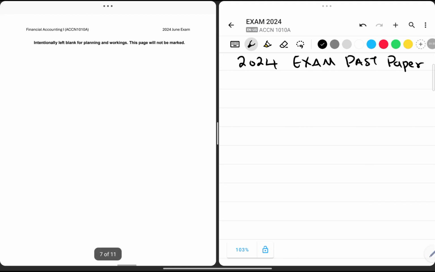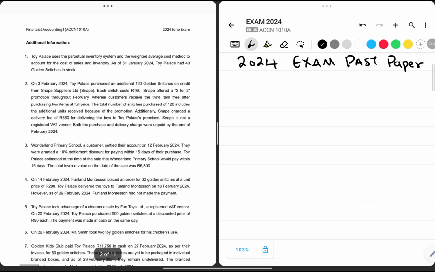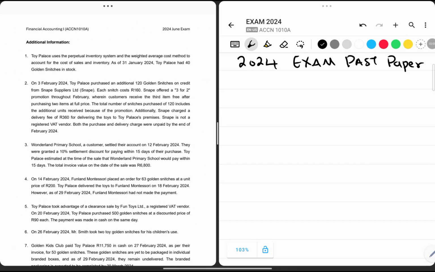So let's go back. Remember, in point number one, they indicated that Toy Palace uses the perpetual inventory system. What does that mean? It means that the inventory account is always updated, unlike the periodic inventory system, where the inventory account is updated only after a stock count has been done. And they also indicated that we are going to be using the weighted average cost method to account for the cost of sales and inventory. As of 31st January 2024, they indicated that Toy Palace had 4 golden snitches.